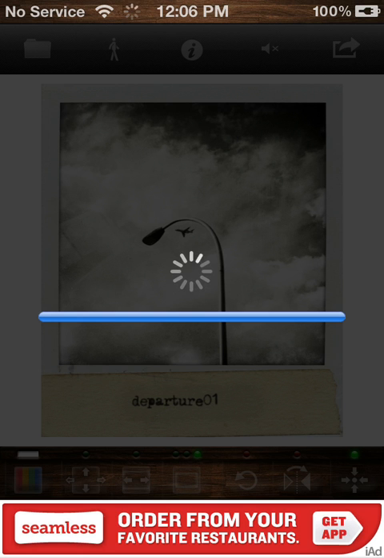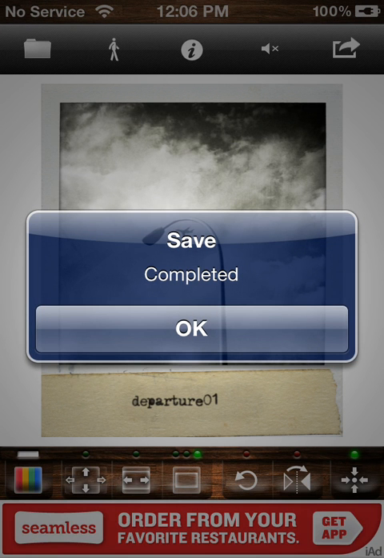So there's your little tutorial on how to put typewriter text on a non-square image, save that non-square image, and open it up in Square Ready and get it ready for Instagram. So enjoy.